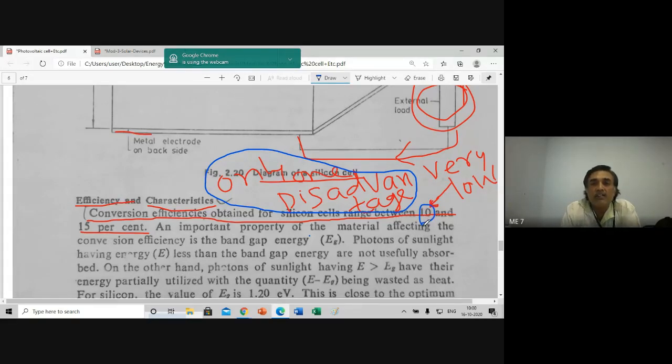Because of this, if you go for generating electricity by using this, the cost of the energy per unit watt becomes too high. Also, the radiation available on the surface is not uniform. Those also add on. And during night time, solar energy is not available. That is another disadvantage. But on the extraterrestrial surface, there is no night.